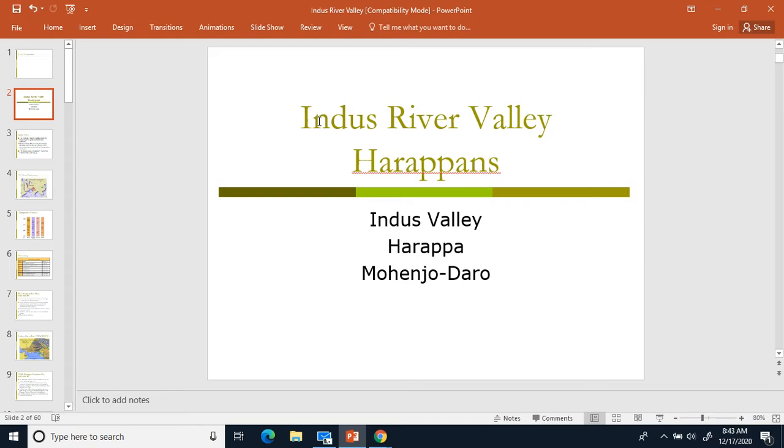There are 4 major river valley civilizations in the world. There's the Wang He, which is in China. There's the Indus River Valley, which is in India, in nowadays Pakistan, but this is associated with India for simplicity's sake. The Tigris and Euphrates River valleys. And then the last one is the Nile River Valley in Egypt. So you got Nile, Tigris and Euphrates, Indus, and the Wang He. The Tigris and Euphrates count as one river valley because they're right next to each other.